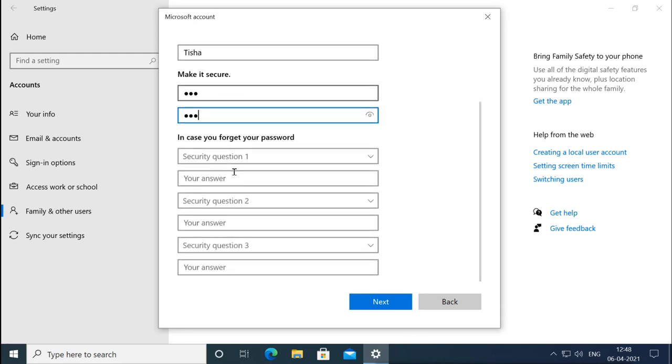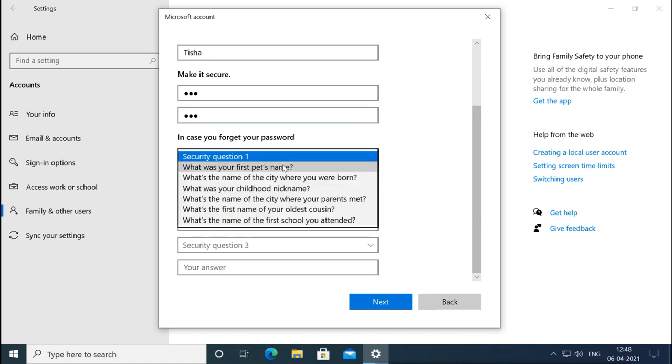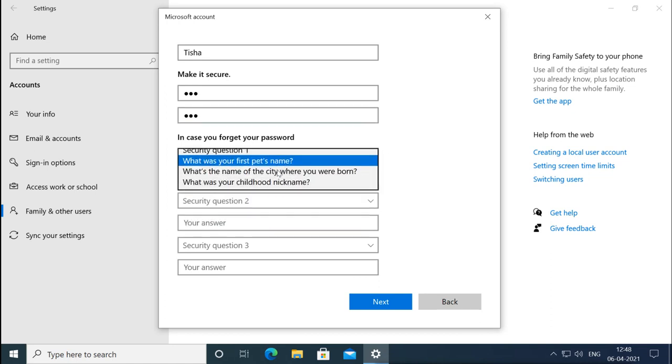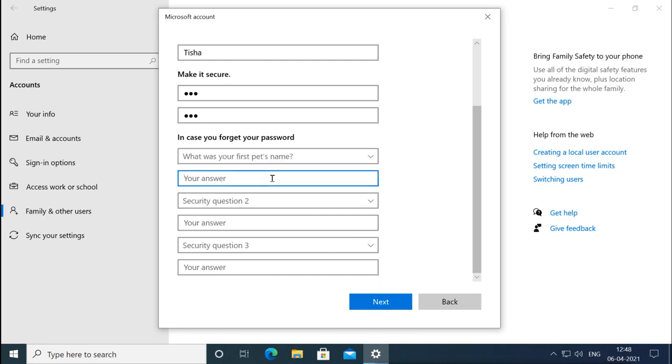Now it says, in case you forgot your password, give your security questions. So it will ask for 3 questions, or you can choose any of these 3 questions, and you can type the password, whatever your answer will be. So that if you forgot the password and you want to reset the password, it will ask you these questions, and if you remember this question, then it will reset your password.